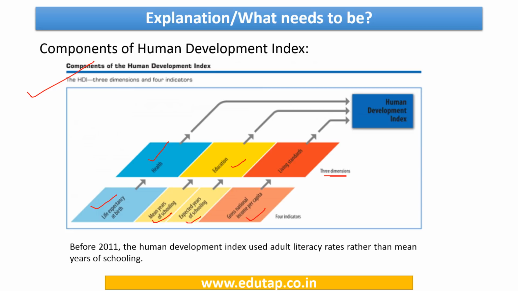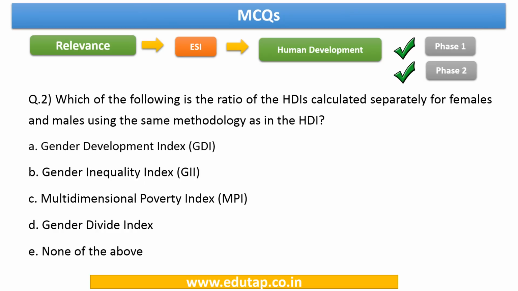There's one small thing which you need to understand, that before the year 2011, the Human Development Index used adult literacy rates rather than mean years of schooling. So basically this particular index, mean years of schooling, is a new one, and it has replaced adult literacy rates after 2011. Now we have come to question number 2.